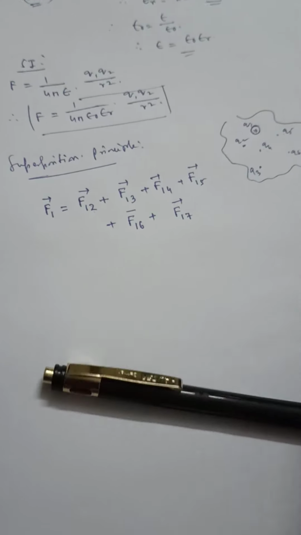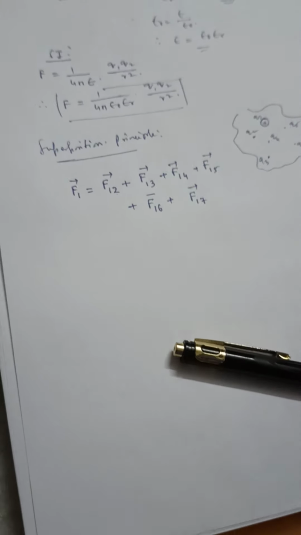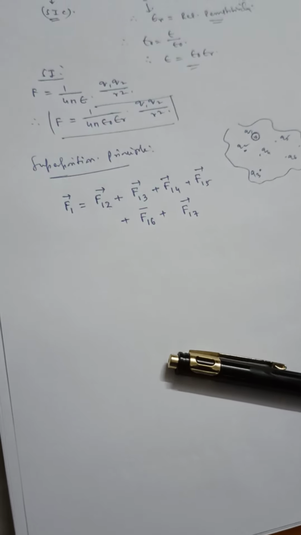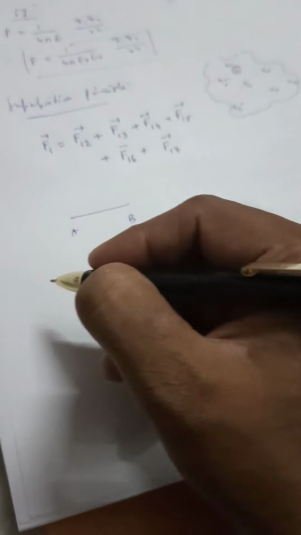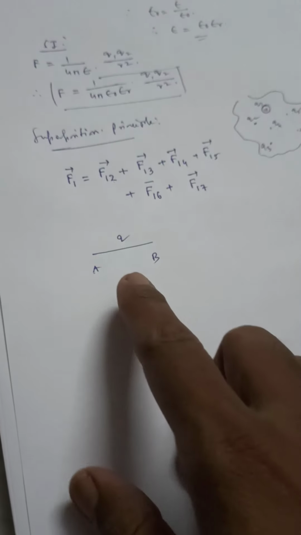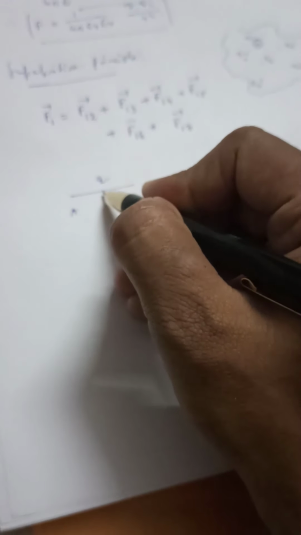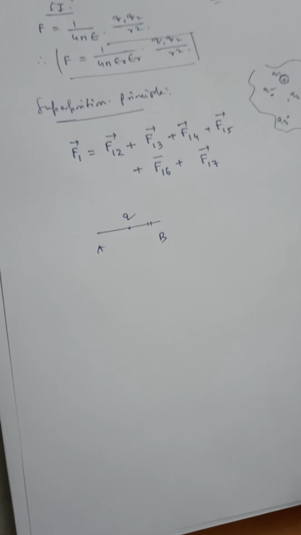Now the situation can be different, because there may be a continuous distribution of charges. So far, these are discrete distributions of charges. If I go for a continuous distribution, like there is a particular rod AB, and q amount of charge is given to the rod, then you cannot specify how much charge is present in a particular section or segment.